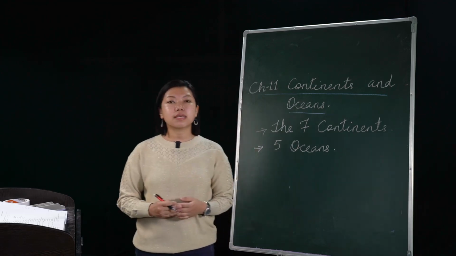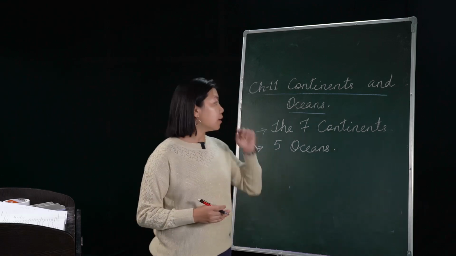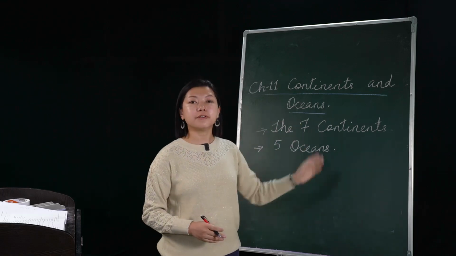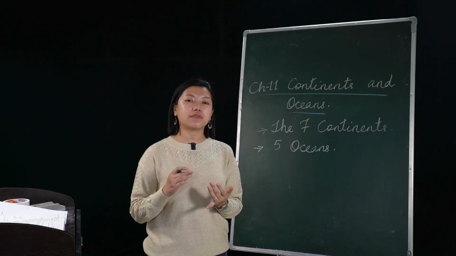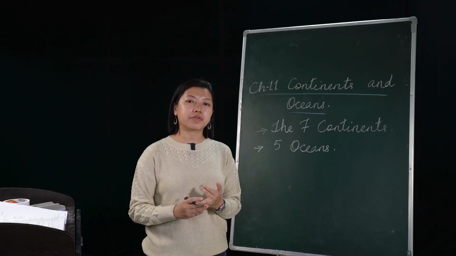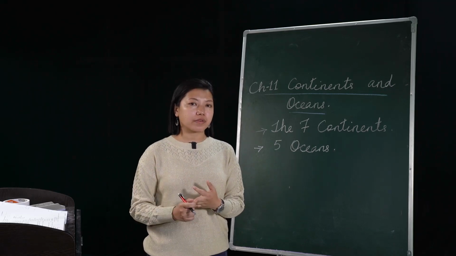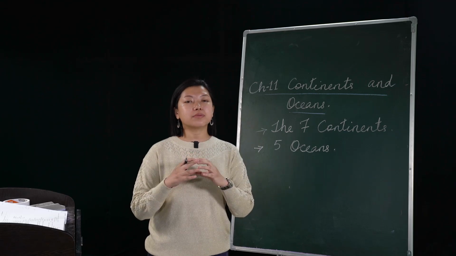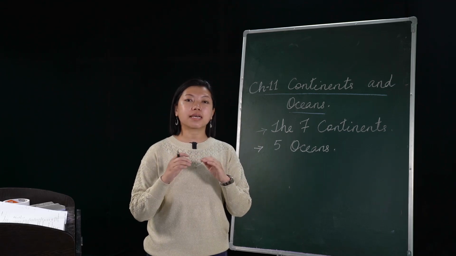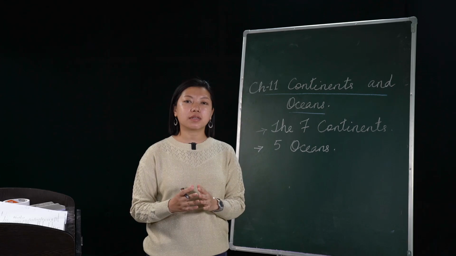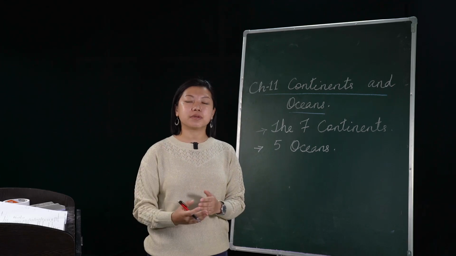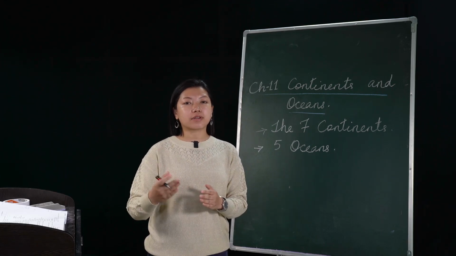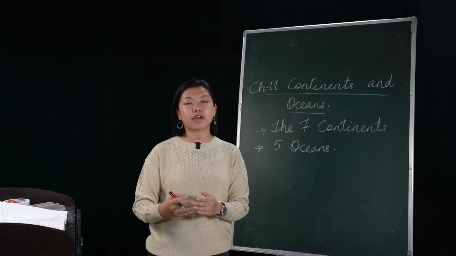Then the last one is biosphere. Now, this biosphere is a combination of lithosphere, hydrosphere, and atmosphere, right? All these three realms of the earth combine together, help one another, and help in the survival of human beings.